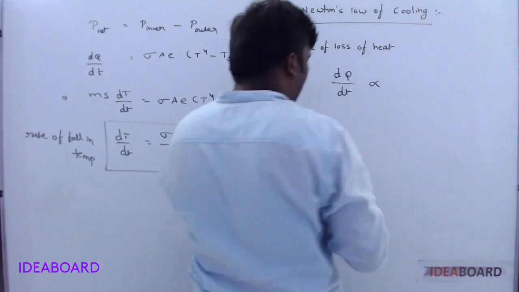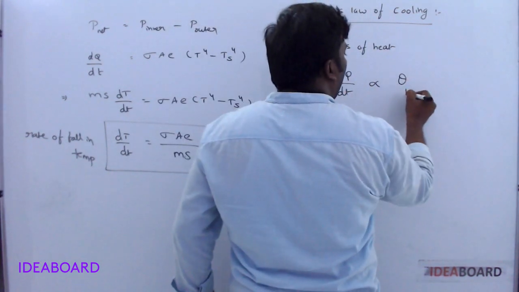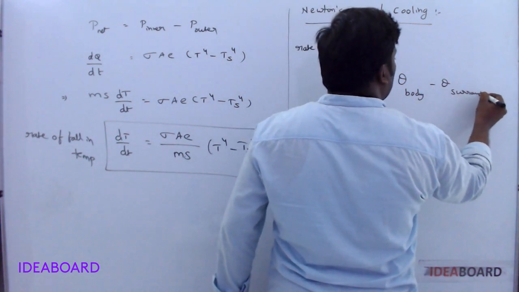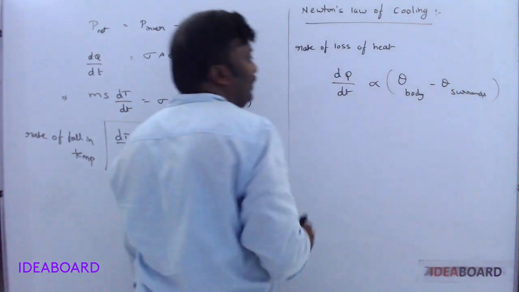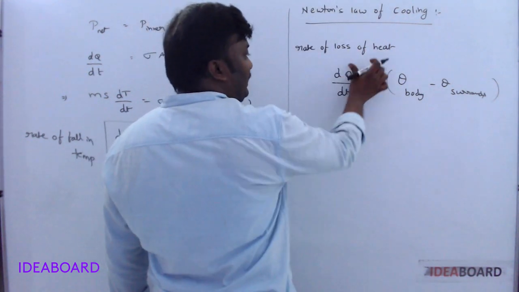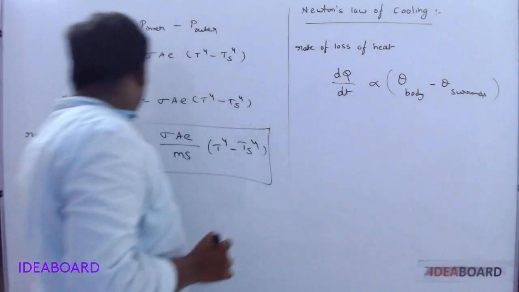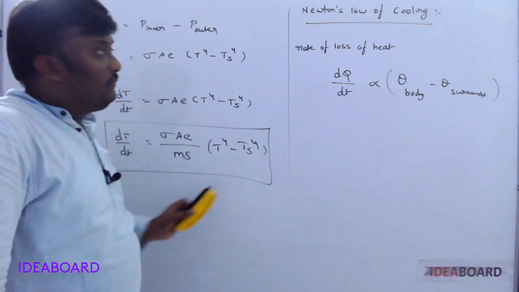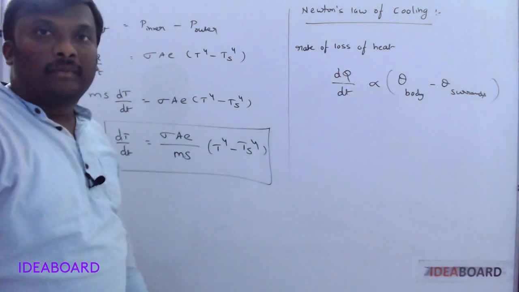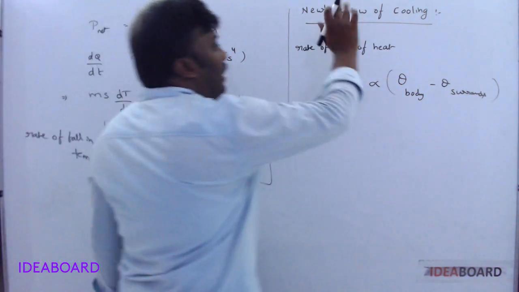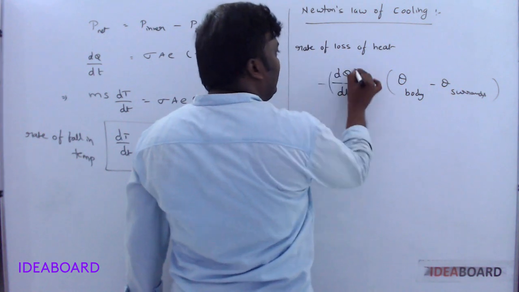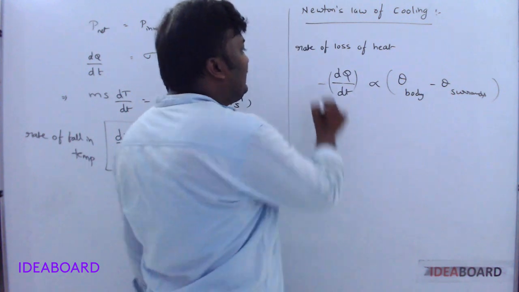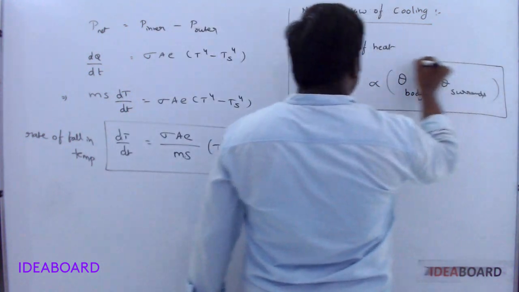Rate of loss of heat, that's why dq by dt. Here rate of fall in temperature, d capital T by d small t. This is q, here capital T. Keep in mind. Loss is indicated by the minus symbol. Loss of heat I said, that's why the minus symbol is also there. This is Newton's law of cooling.